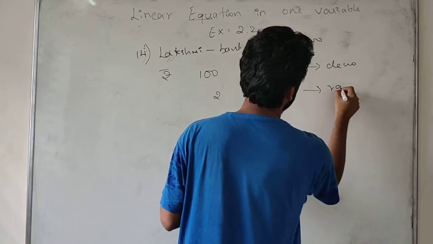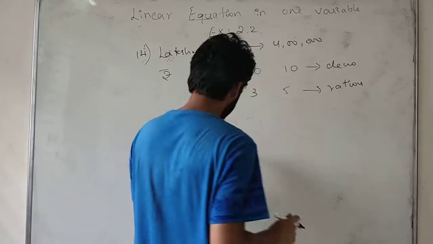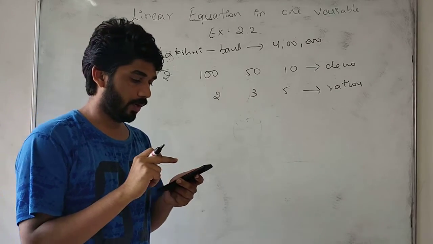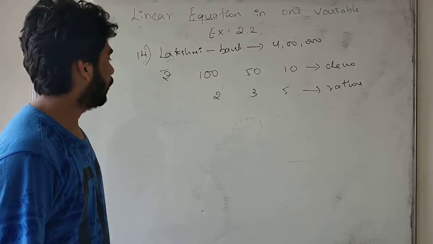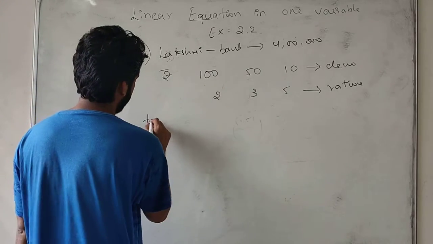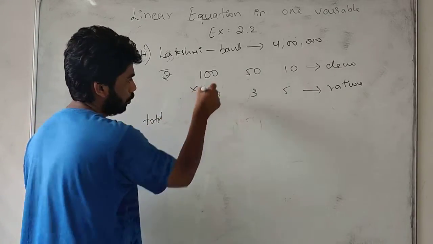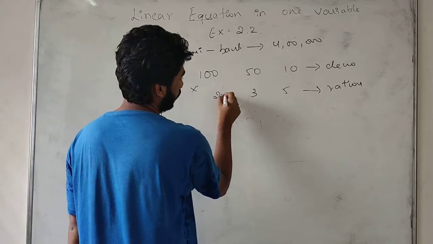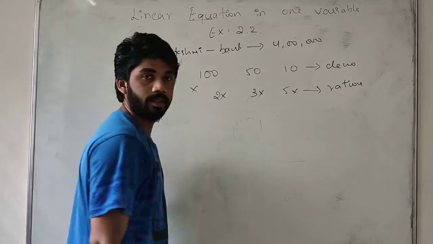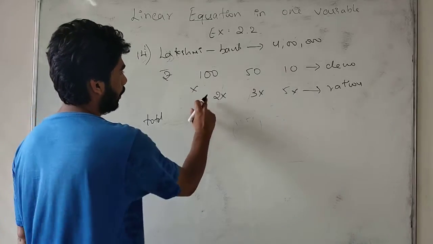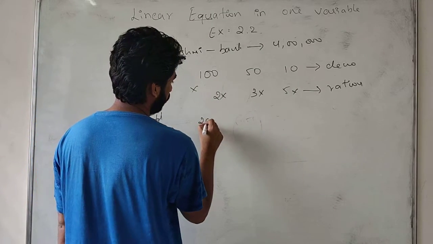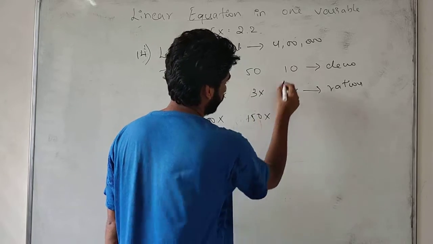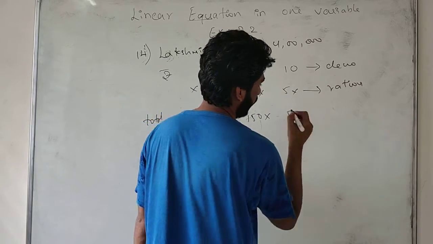We have to find how many notes she has. So for that, we have to multiply the total for both of these. With the ratio we do not know the number, so we take it as x. Now multiply both, we will get 200x plus 150x plus 50x.